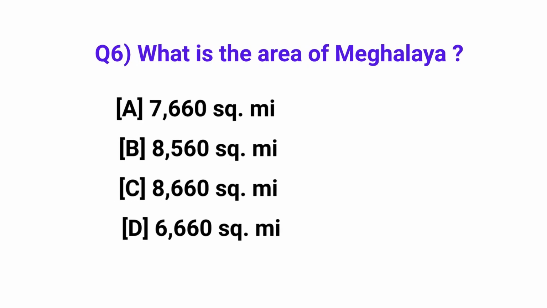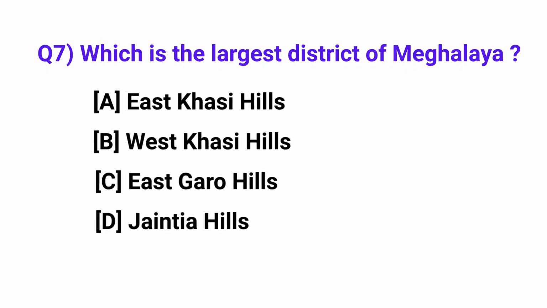What is the area of Meghalaya? Answer: 8,660 square miles. Which is the largest district of Meghalaya? Answer: West Khasi Hills.